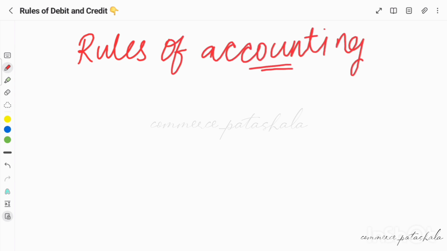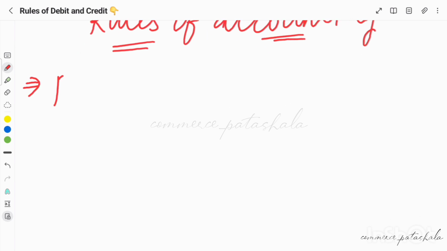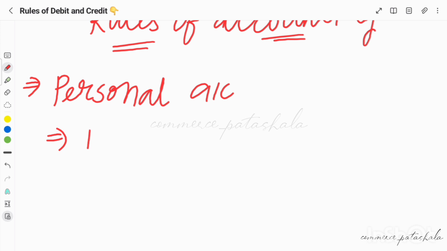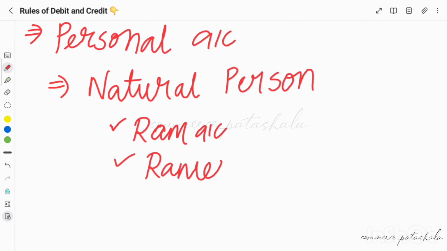Before we start with rules, along with the rules, we'll understand the classification of accounts. Firstly, we have one classification which is the personal account. Personal accounts deal with persons, which can be natural persons or artificial persons. Now the question comes, who are called natural persons? We as human beings are natural persons, and when an organization deals with natural persons like Ram, we create a Ram account. When it deals with Ramesh, it creates a Ramesh account, a Robert account, and so on.